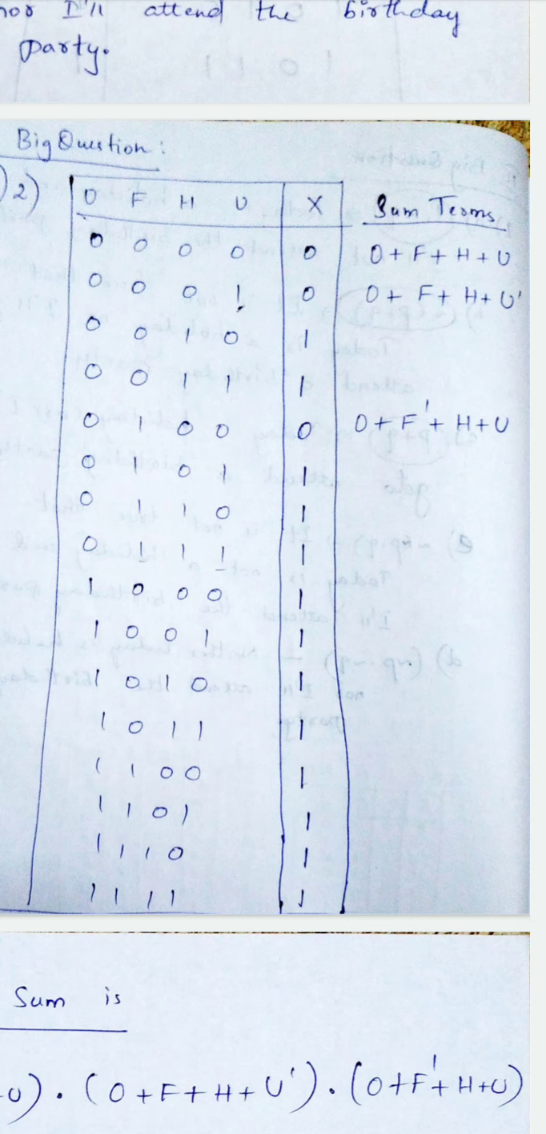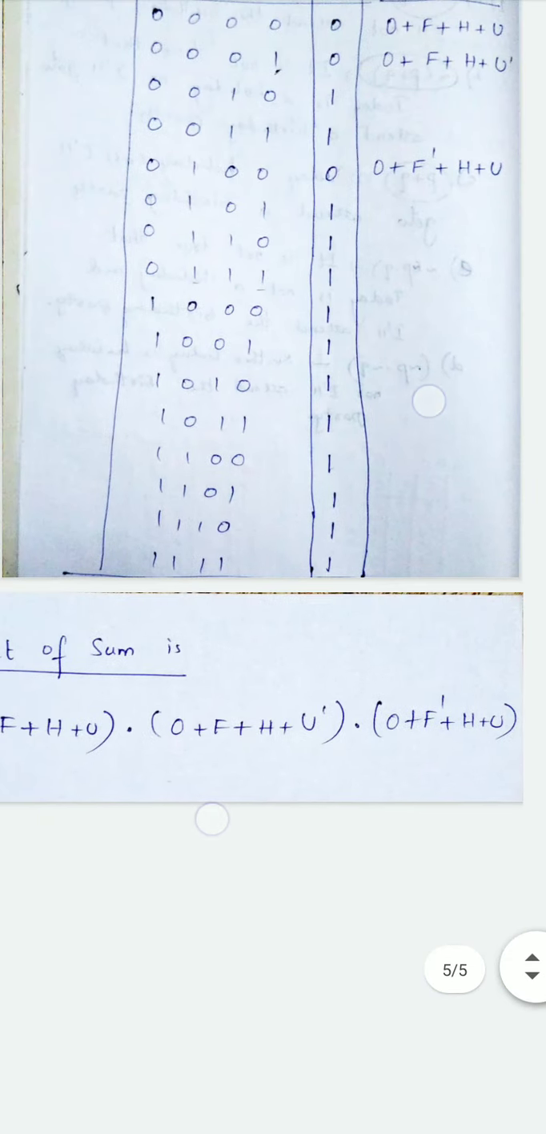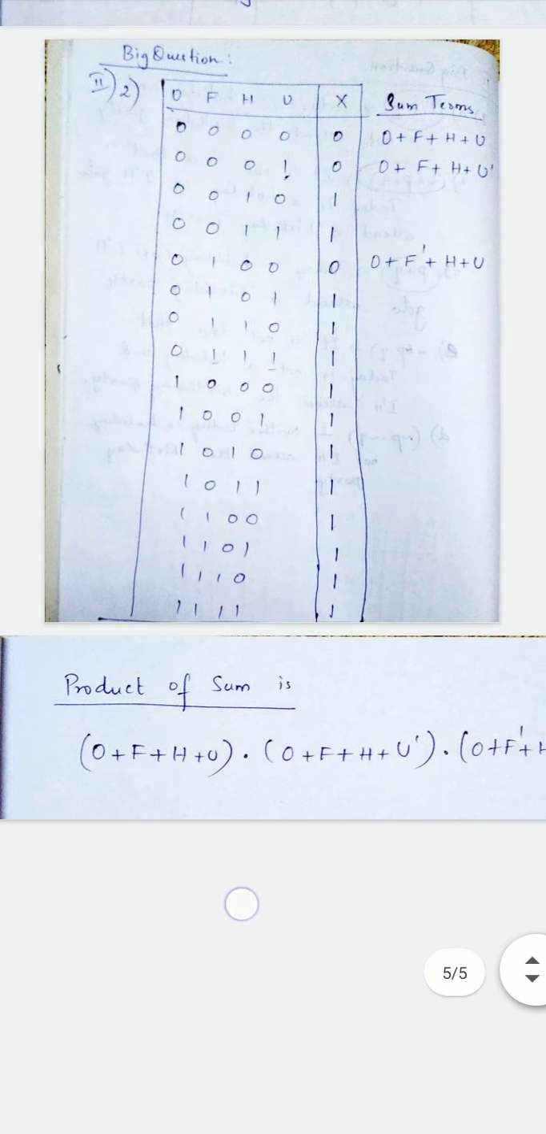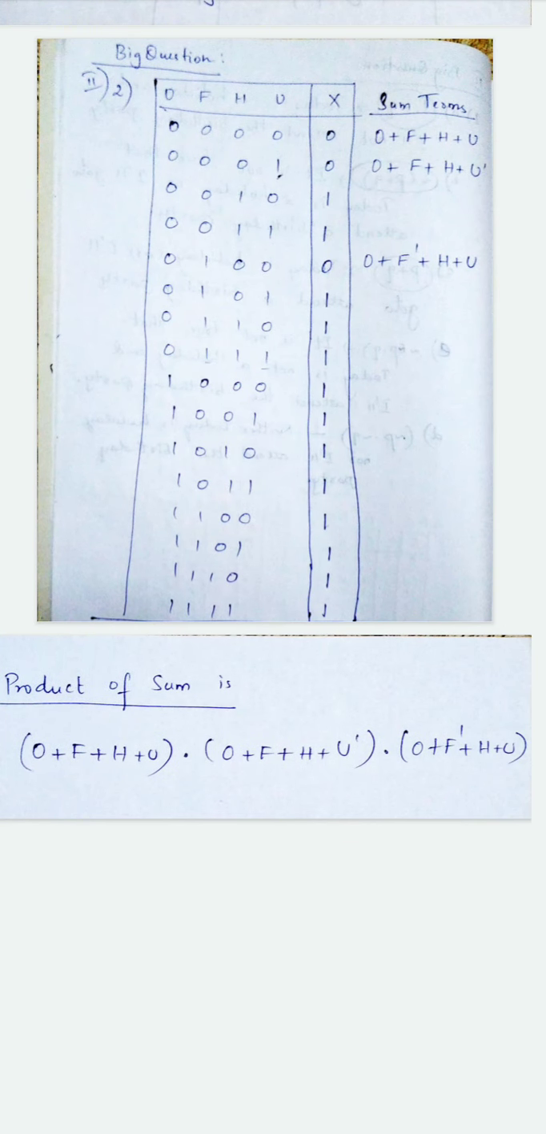Here is the solution key for the given problem, and the question is sum, product of sum we have to write. Then first of all you should find the sum terms. Sum term should be written for all the 0 values. Only 3 0 values are here, so I have written the 3 terms, and product of sum. Once all the sum terms were got, all these should be combined with product. That's all.